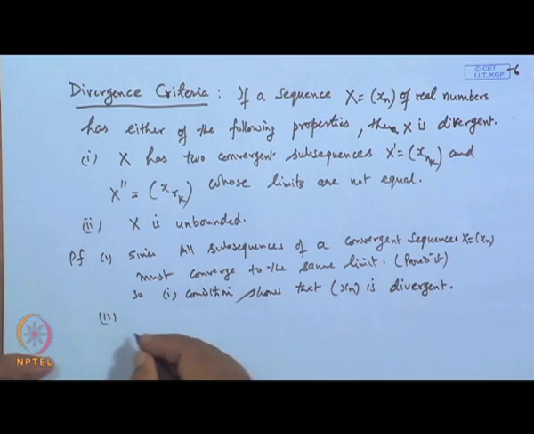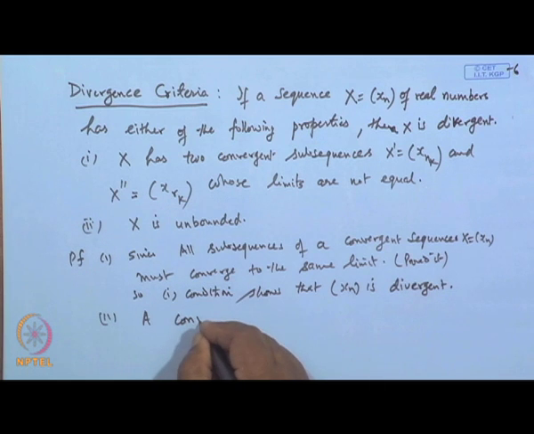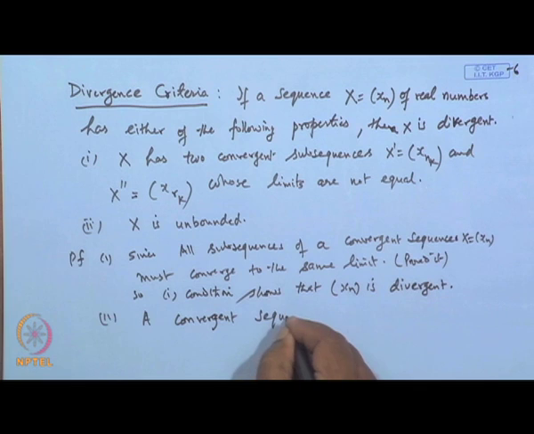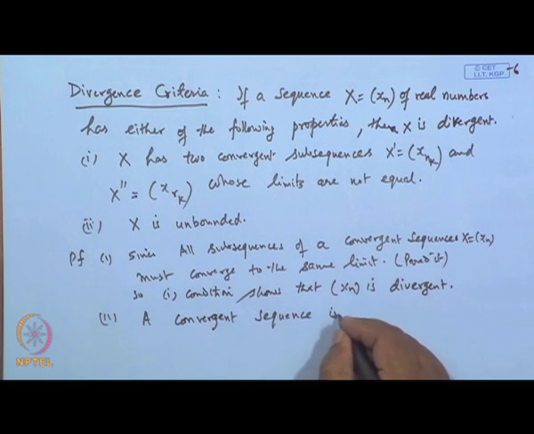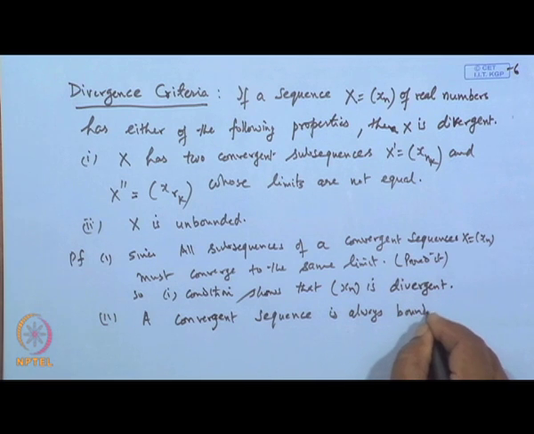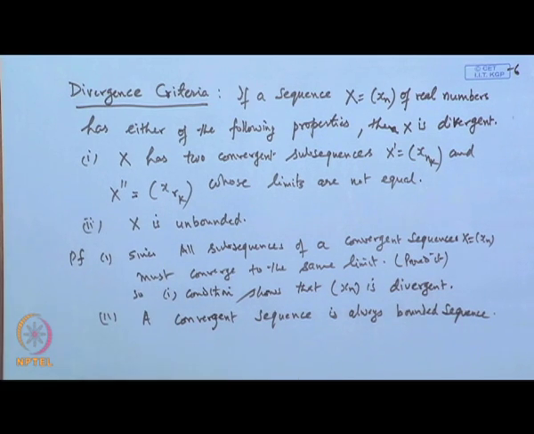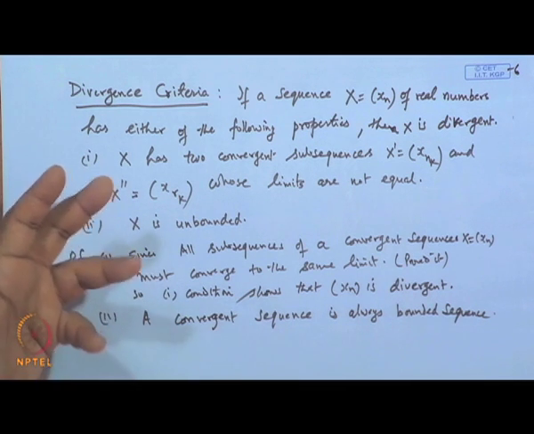Second follows, since a convergent sequence is bounded, it is always a bounded sequence. So, if a sequence is unbounded, then it will not be a convergent sequence.